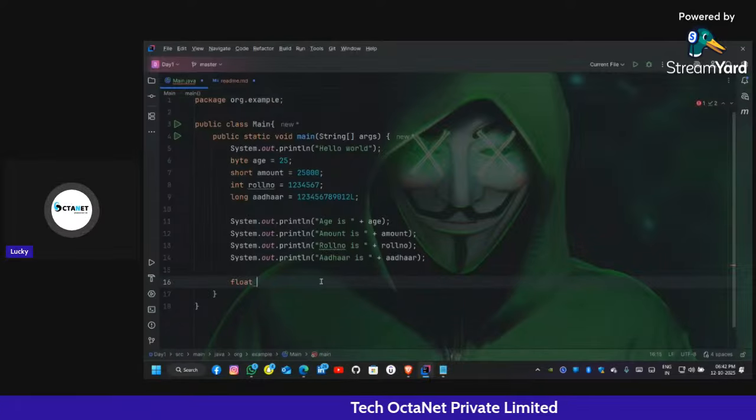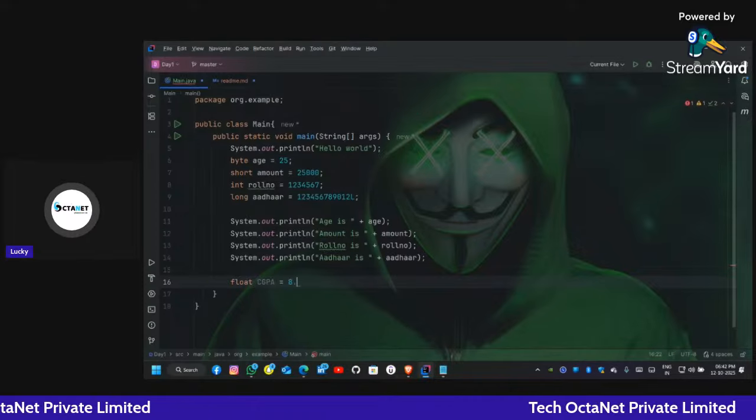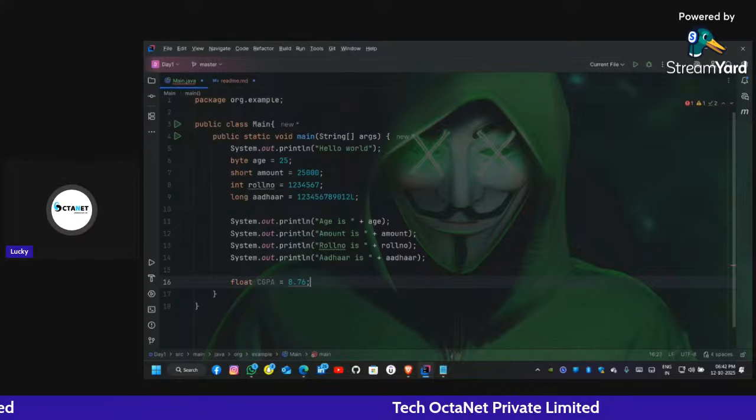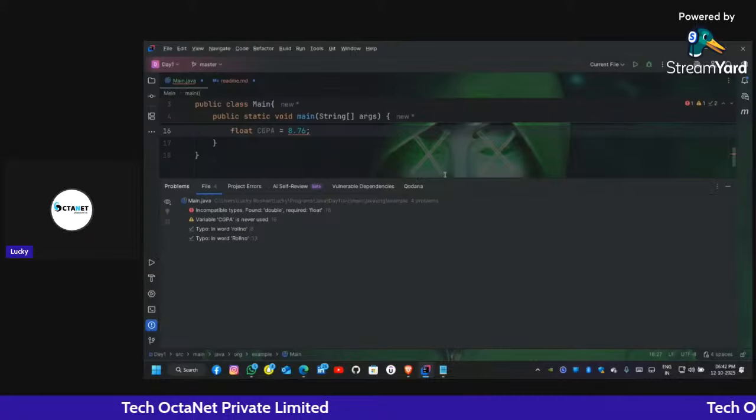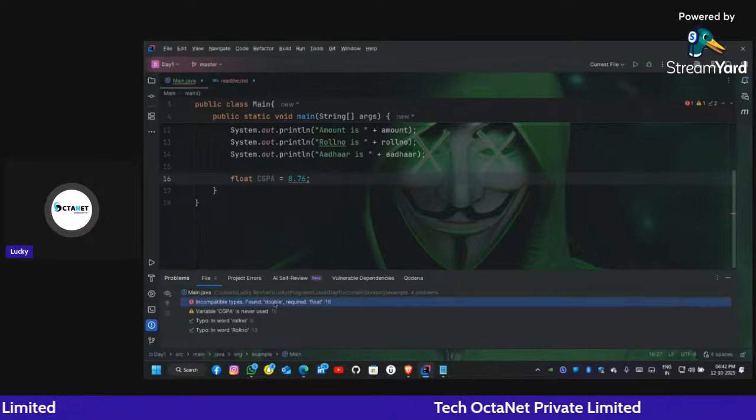CGPA, very good, Shruti. That's a very good example for float. Float CGPA is equal to, let me say 8.76. Okay, semicolon. Now it shows an error. Let's check the error. And what does it say? It says incompatible type found double required float.